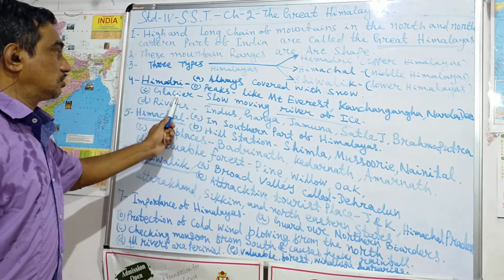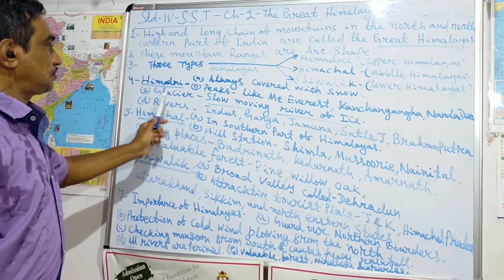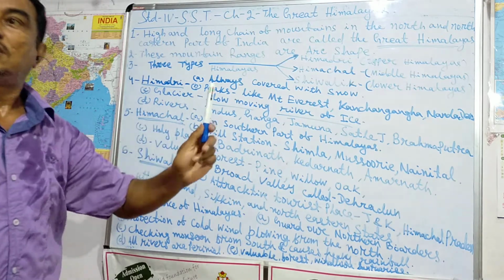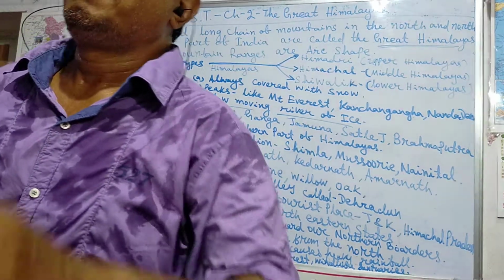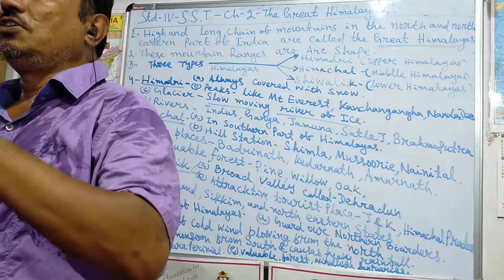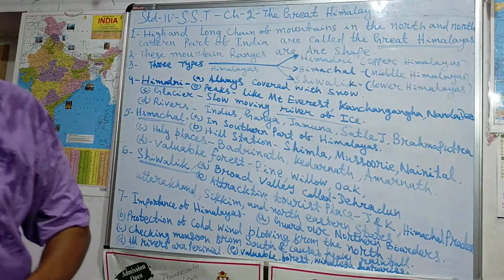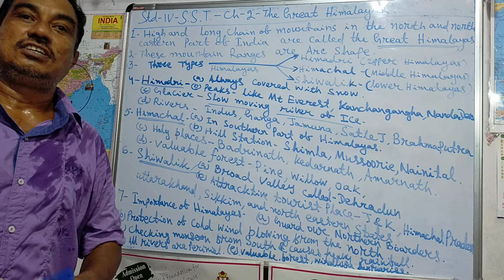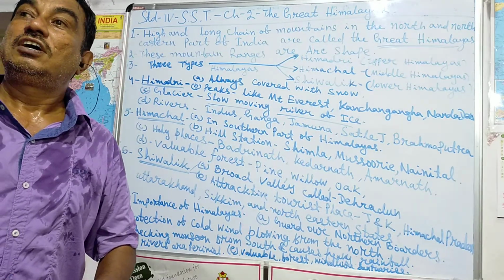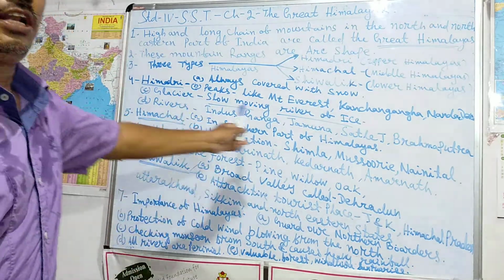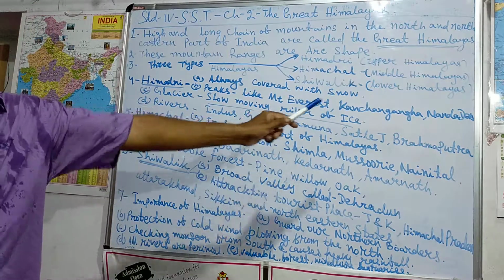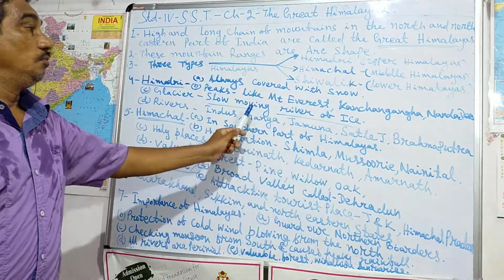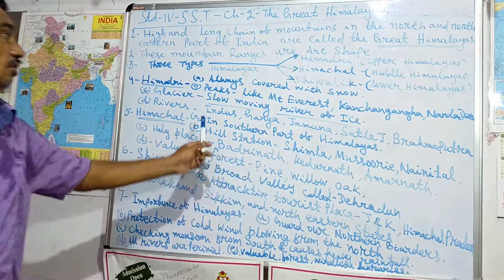Then rivers are Indus, Ganga, Yamuna, and Satluj. Then another is the glacier. What is glacier? A slow moving river of ice is called glacier.